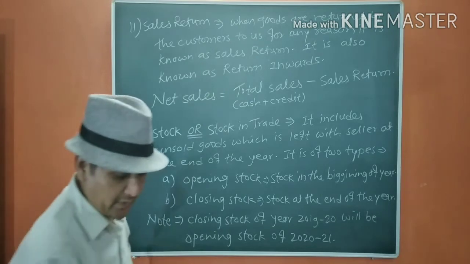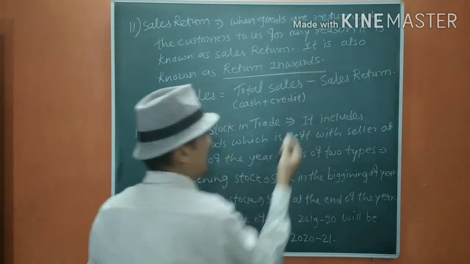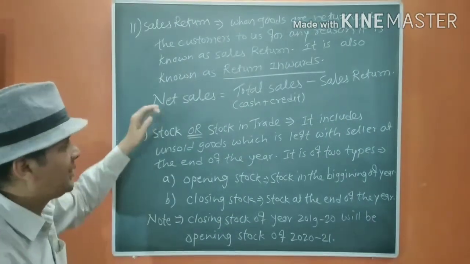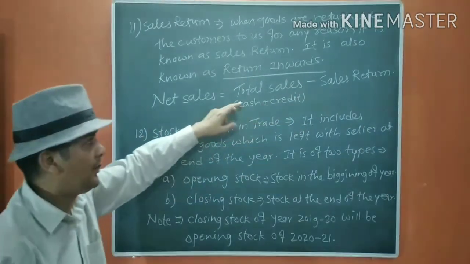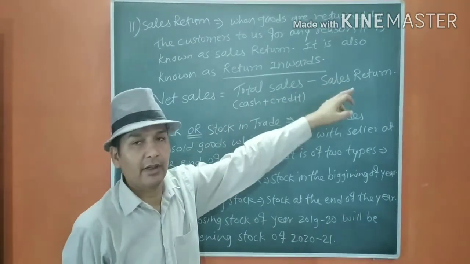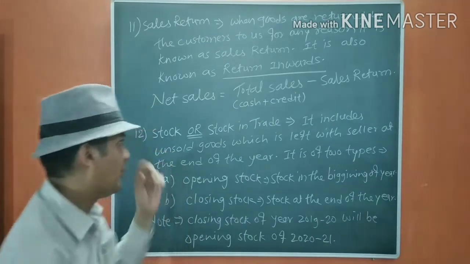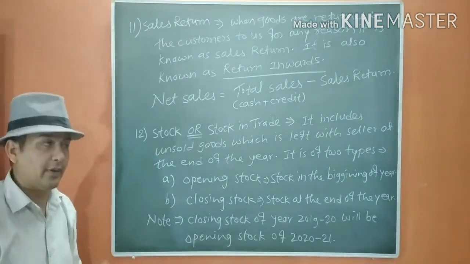Okay, you have to keep in mind the goods are coming back to us, that is coming inward, and that's why it is known as return inwards. Net sales equals total sales minus sales return. We can say it like this also: cash sales plus credit sales minus sales return, because total sales means cash sales plus credit sales. Okay.